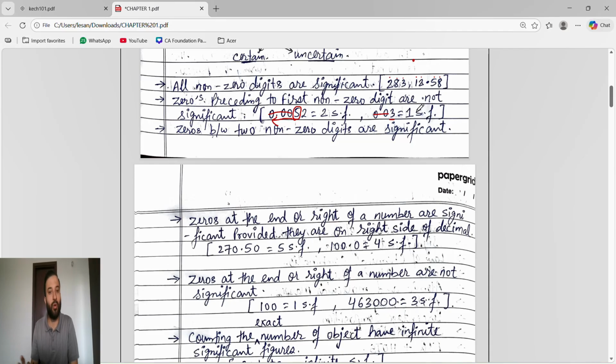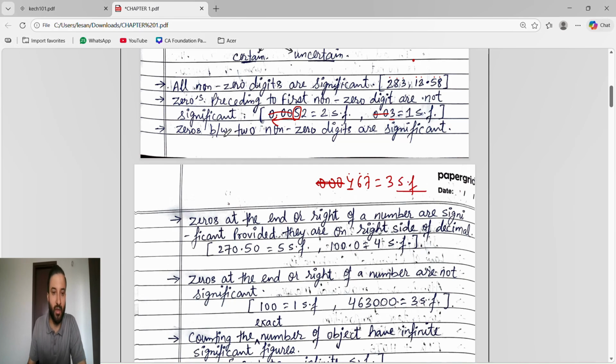Like this, 0.0004 67. These zeros are preceding this non-zero digit, or before the non-zero digit. So the zeros before the non-zero digit are not significant. Only 1, 2, 3, so significant figures are 3. SF means significant figure.